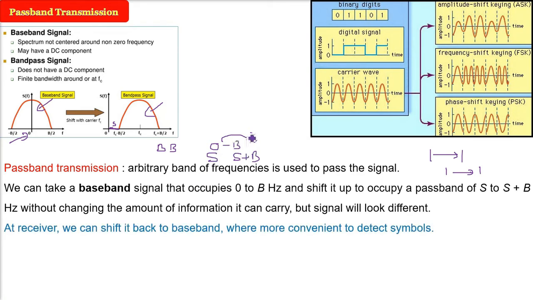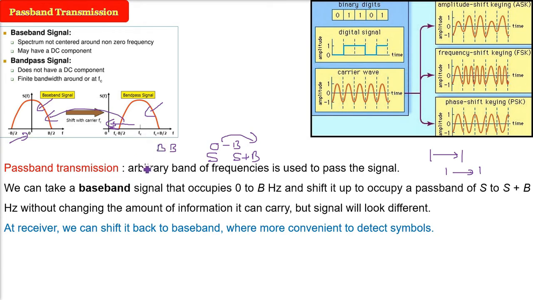What will happen at the receiver end? We can shift this back. What we shifted to S plus B, we can shift back to 0 to B, back to the baseband. In this baseband, it is very easy and convenient to detect the signals. That is why we shift it back.